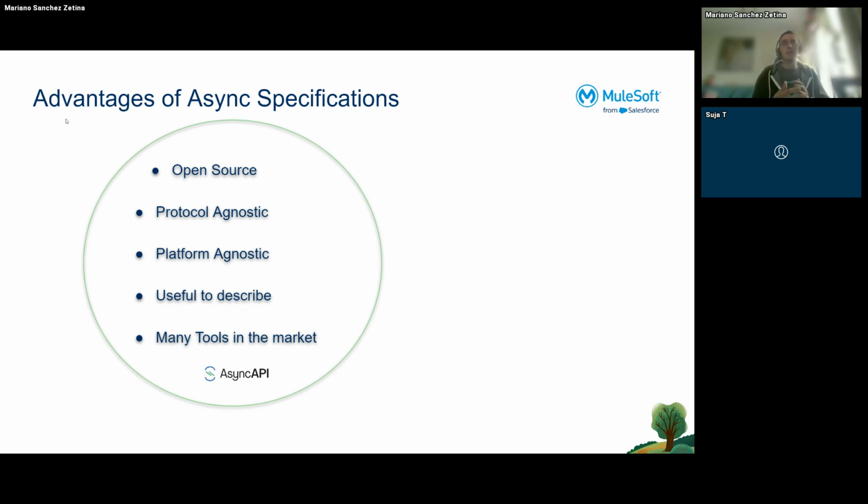It's the easiest way, and it's human readable, to know what I need to consume, how I can consume, and what the topics or the events are that are stored in the broker service. And right now, because this is open source, there are a lot of tools available in the market.